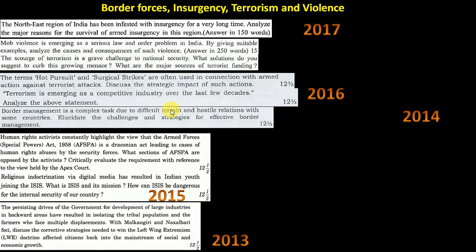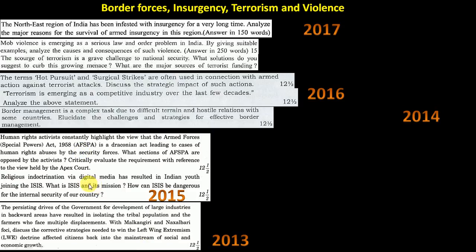Then 2015, AFSPA also. If you calculate from 1958, I think it is 60 years this year, so it can again come. A detailed question came, but you have to know about AFSPA definitely. In my prelims course also I have put multiple questions on AFSPA, so you will have a general understanding, but practise so that you can write a 150-word answer.